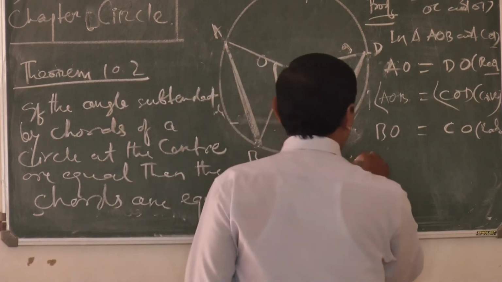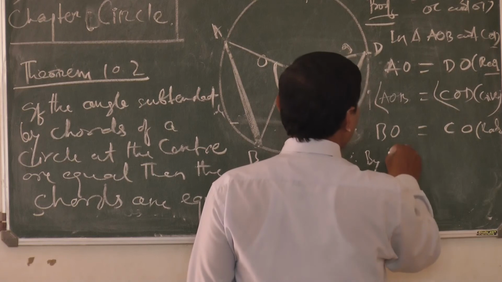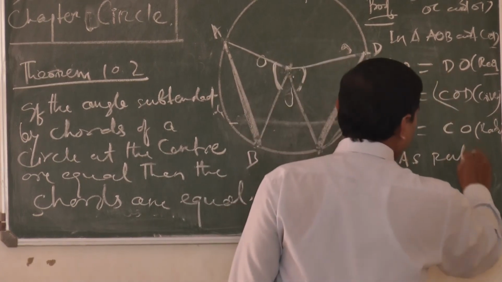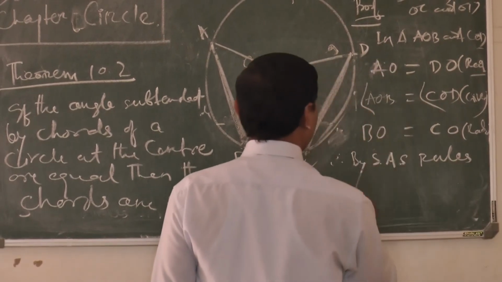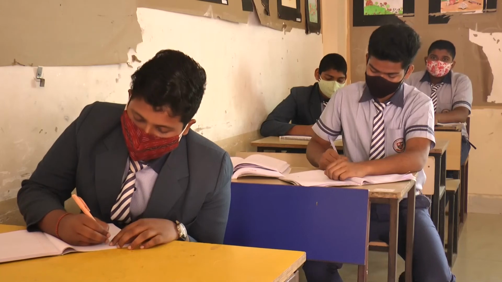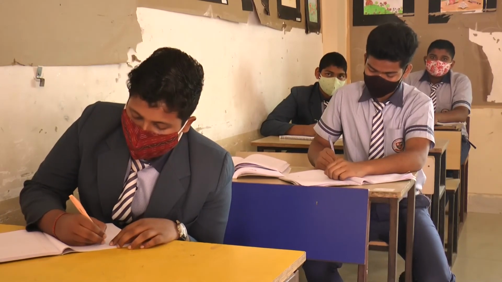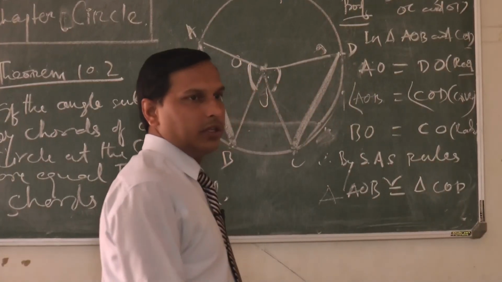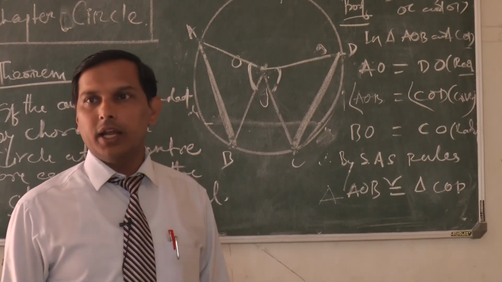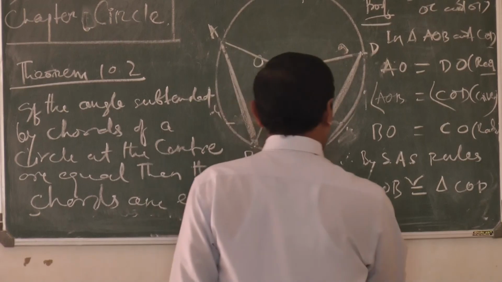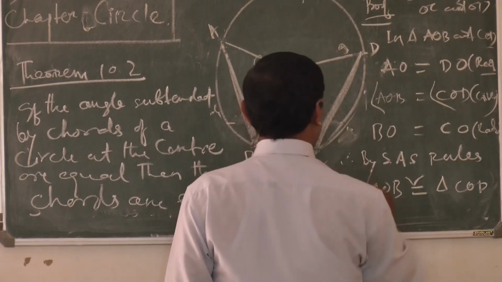So therefore by side angle side, SAS rule, triangle AOB is congruent to triangle COD. Clear? Therefore, AB equal to CD.